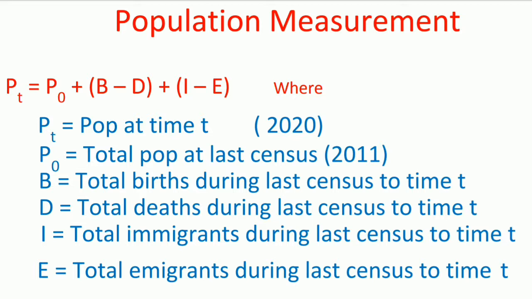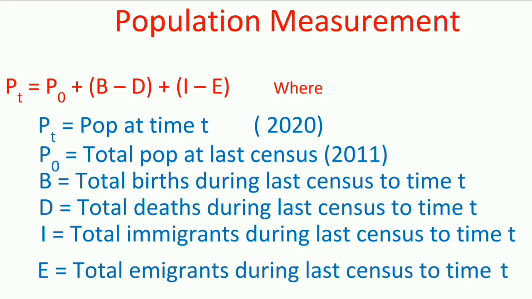So to get a glimpse of the population for a particular village in August 2020, it can be obtained by taking the last census of that village plus the difference between births and deaths from last census to August 2020, plus the difference between immigrants and emigrants of that village from last census to time t.